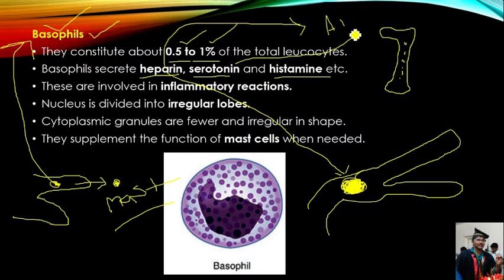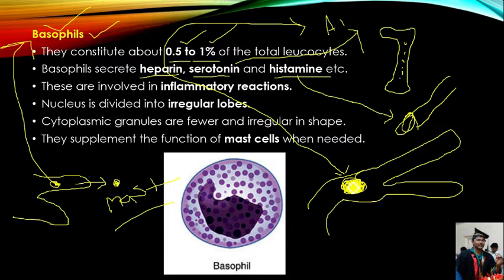Serotonin is also one type of chemical which is produced from the mast cells and the basophils. Then after that, if you see the histamine, it acts as a vasodilator. Vasodilator means it will increase the diameter of the blood vessel.